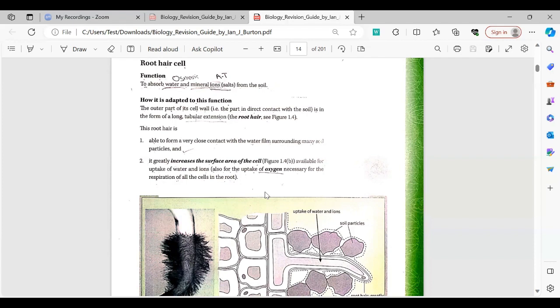In diffusion, it's not just about water molecules, it's about particles. Basically, osmosis and diffusion are similar processes which do not require energy. They all move along the concentration gradient.